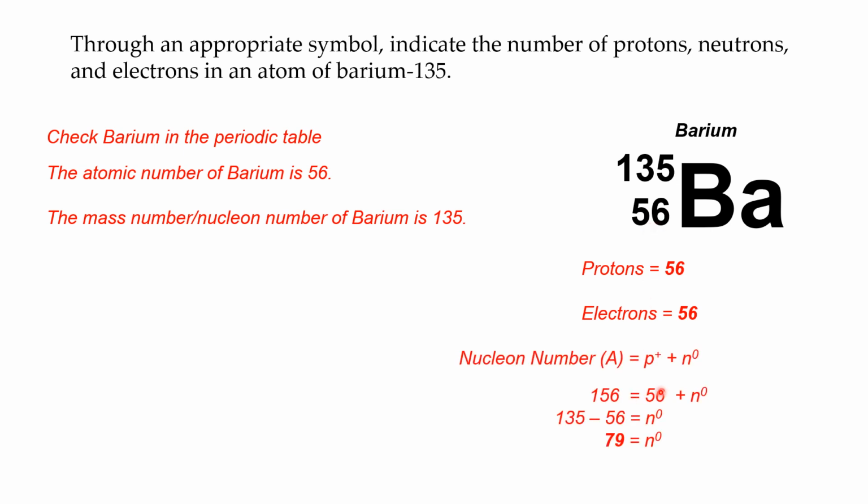But ang iyang nucleon number, ang iyang neutron is different. As I've said earlier, the nucleon number is the sum of the protons and neutrons. So just substitute the values in here for the nucleon number and protons. So 135, sorry, this should be 135, not 156. 135, then 56, then solve for neutron here. I-transpose nimo ning 56 to the left, just a simple algebraic manipulation, then you'll get 79 as the number of neutrons. Sorry, this is 135, not 156.